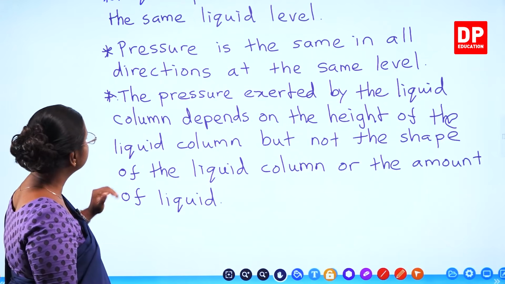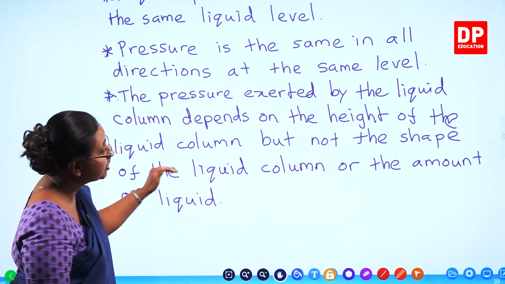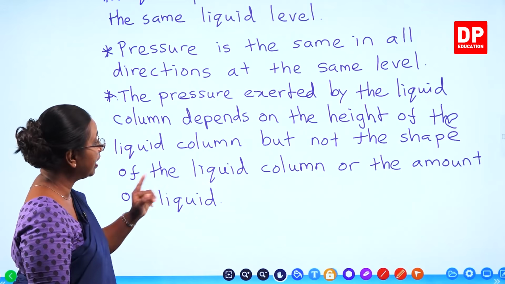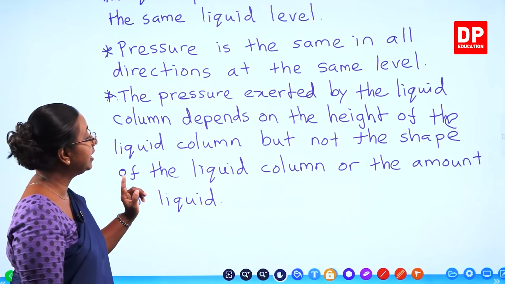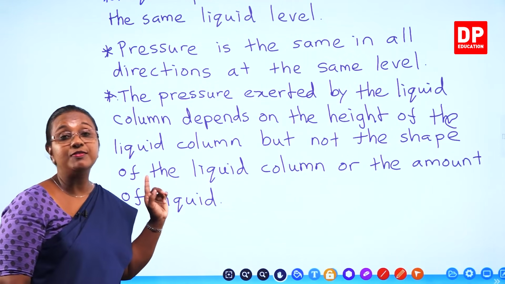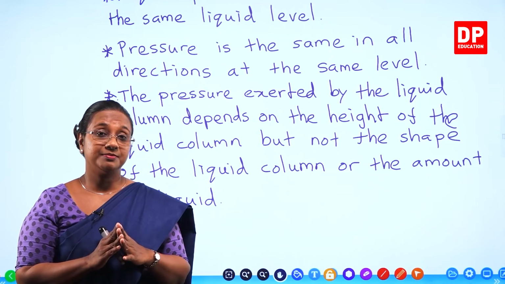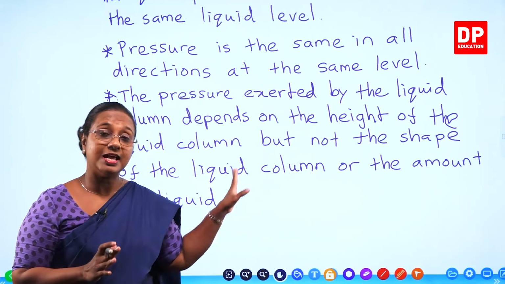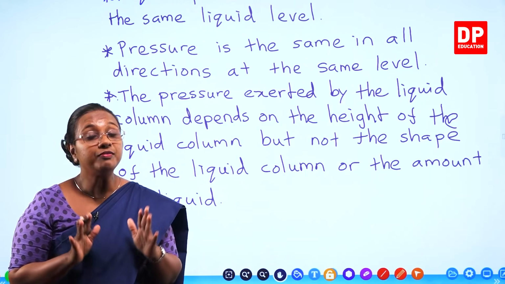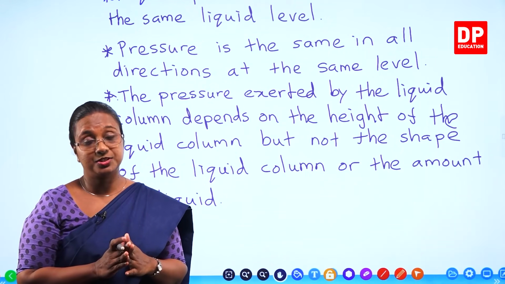And the pressure exerted by the liquid column depends on the height of the liquid column, but not the shape of the liquid column or the amount of liquid present in that. So, is that clear to you all, students? I'm sure you all can understand all these characteristics of hydrostatic pressure.